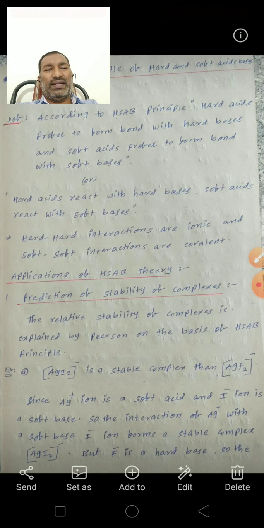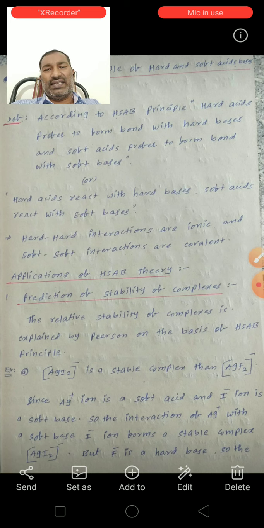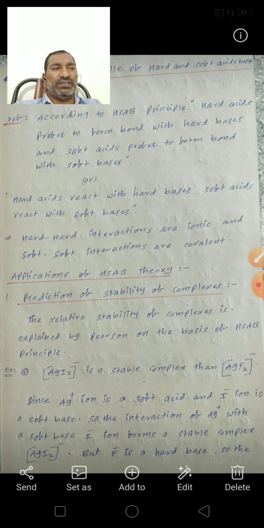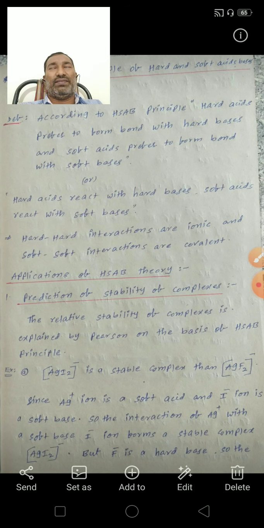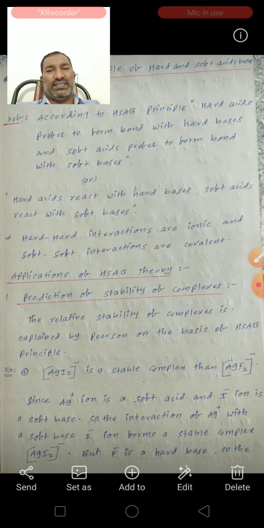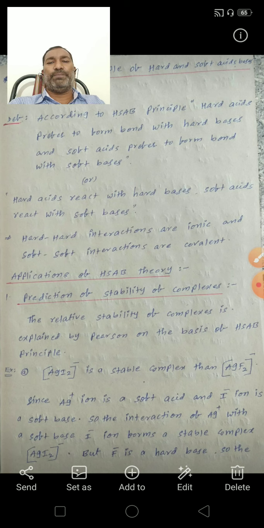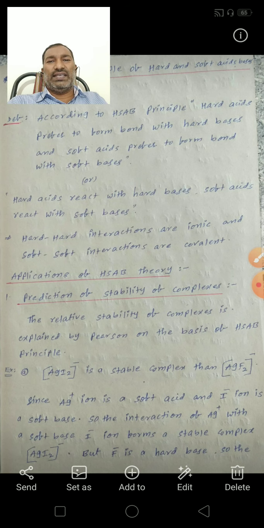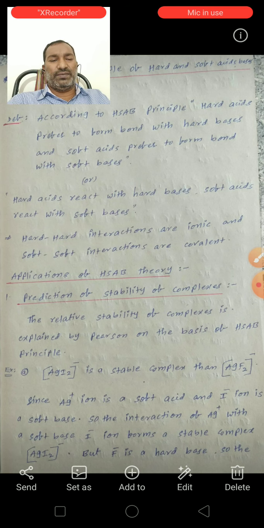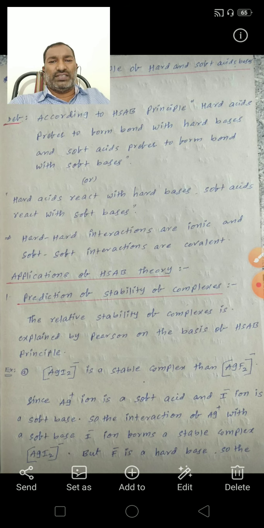Or we can say it like this: hard acids react with hard bases and soft acids react with soft bases to form stable complexes. So this is the Pearson HSAB concept.